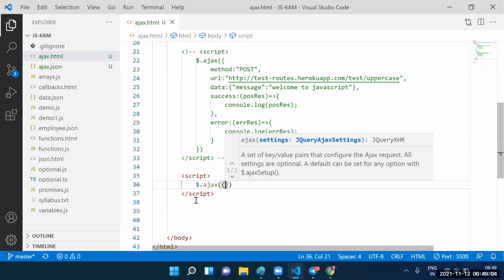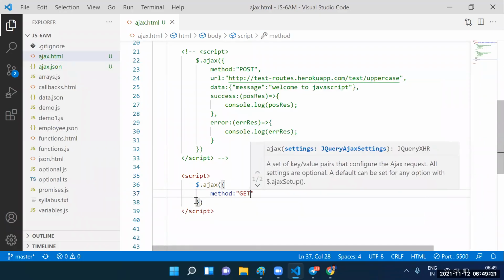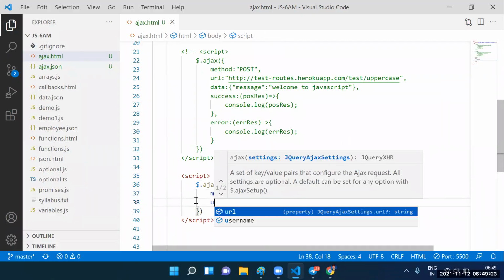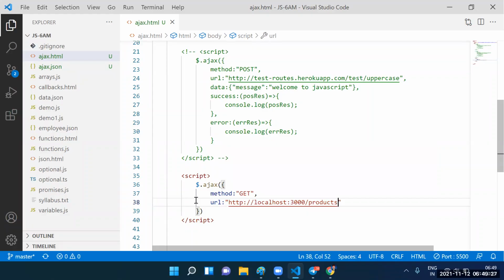Guys, what is the argument we need to pass? The argument is a JSON object. Here itself we need to pass the argument. After passing the JSON object: method equal to get method, and URL equal to http://localhost:3000/products.